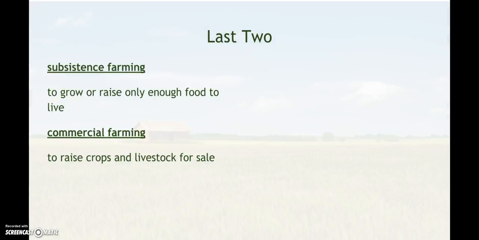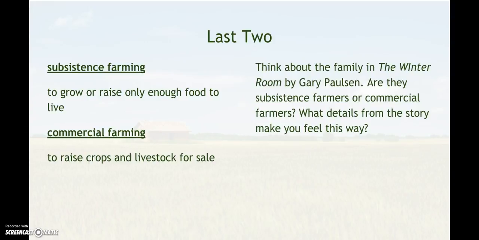And then the last two, which are review terms, were subsistence farming and commercial farming. To show me that you watched this video, in the comments for this video, I want you to answer this question. Are they subsistence farmers or commercial farmers? Talking about the family that is in The Winter Room by Gary Paulsen. We just finished this. What do you think they were? And there's no right or wrong answer necessarily. There's some evidence that kind of supports either the fact that they're subsistence farmers or commercial farmers. But tell me in the comments section and include some story details that tell me why you felt that way.